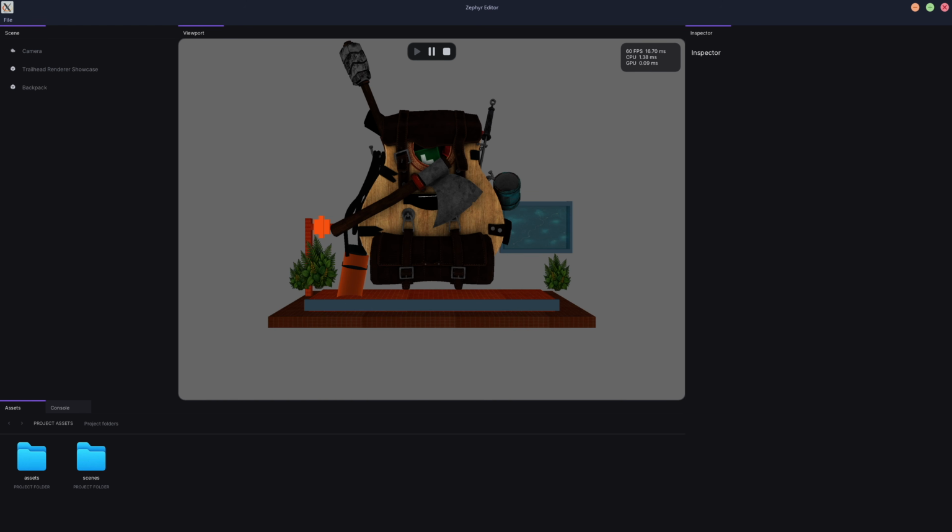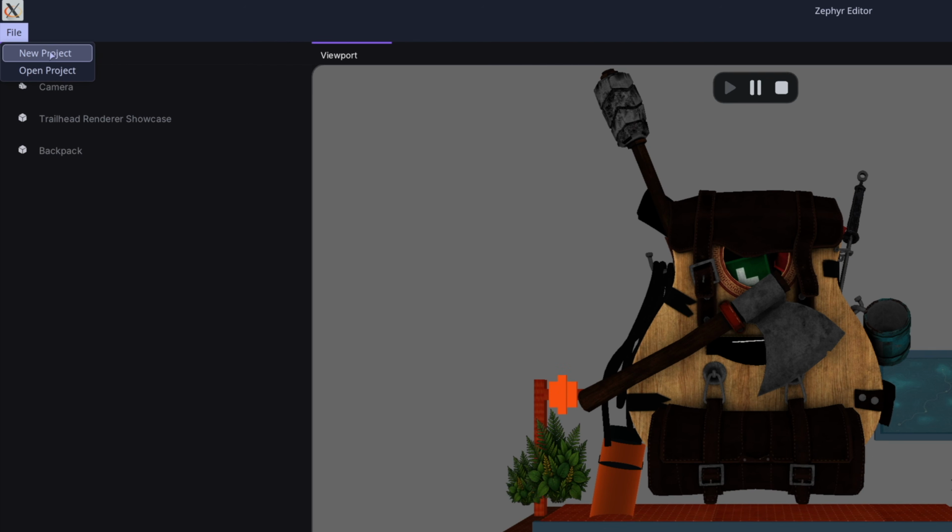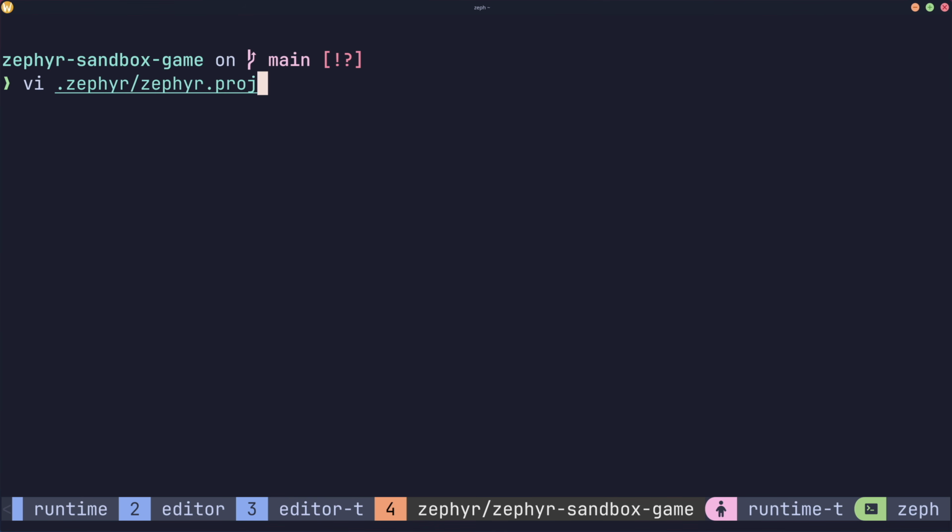But what is happening behind the scenes? If we move over to runtime, we can see there's this whole pipeline of how the game engine is actually doing stuff behind the scenes. And the first thing I want to dive into is project files. So we saw that at the start, how we can create projects and open projects, right? But what is a project?